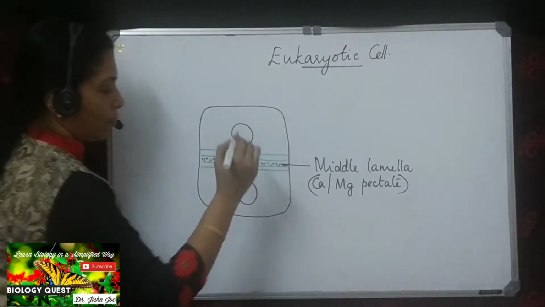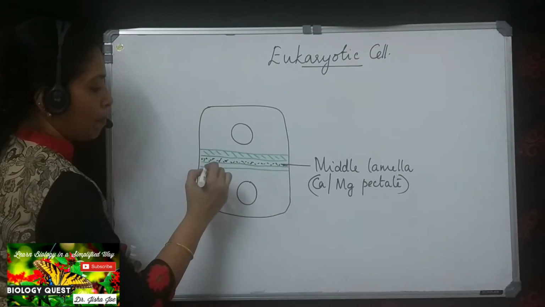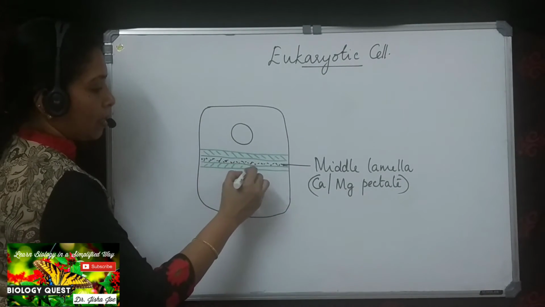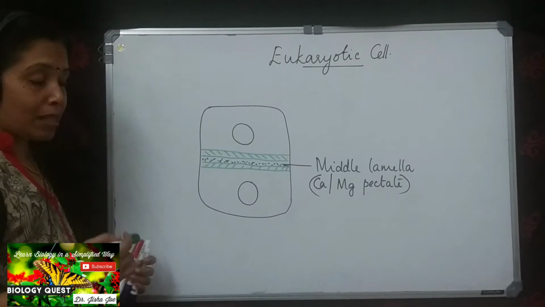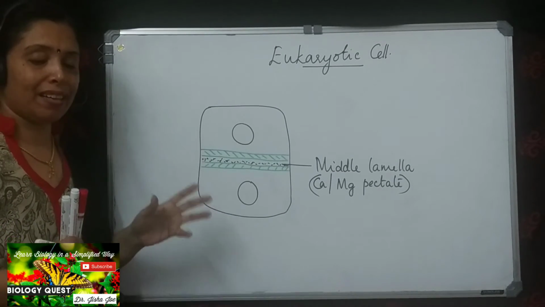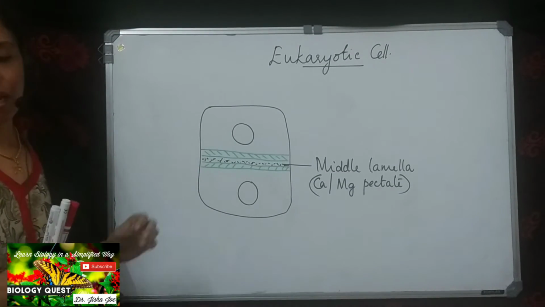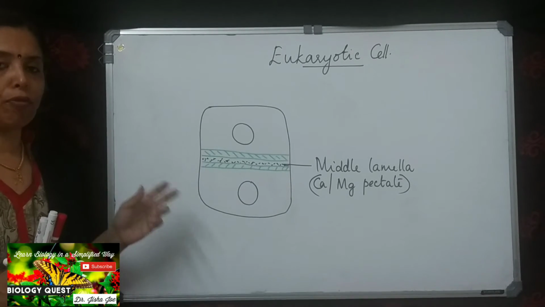On either side of the middle lamella, you can see the primary wall. That is the primary wall which I have marked in green. So the primary wall is formed as the cell divides, as a new cell is formed, it produces the primary cell wall. And this cell wall is capable of growth.